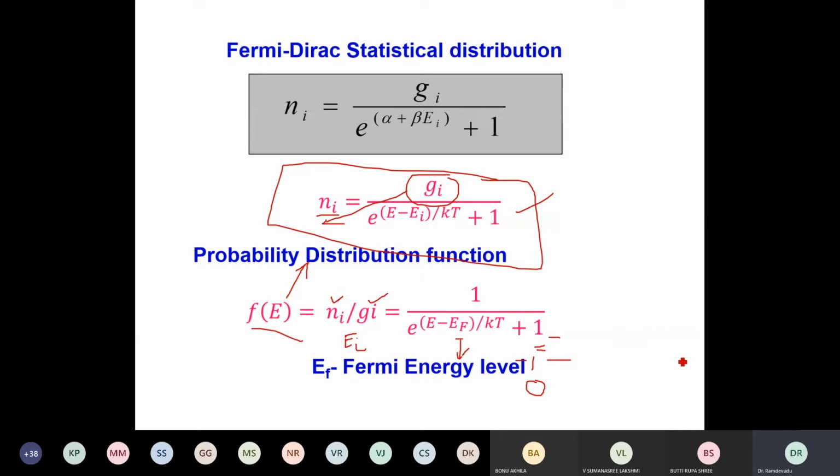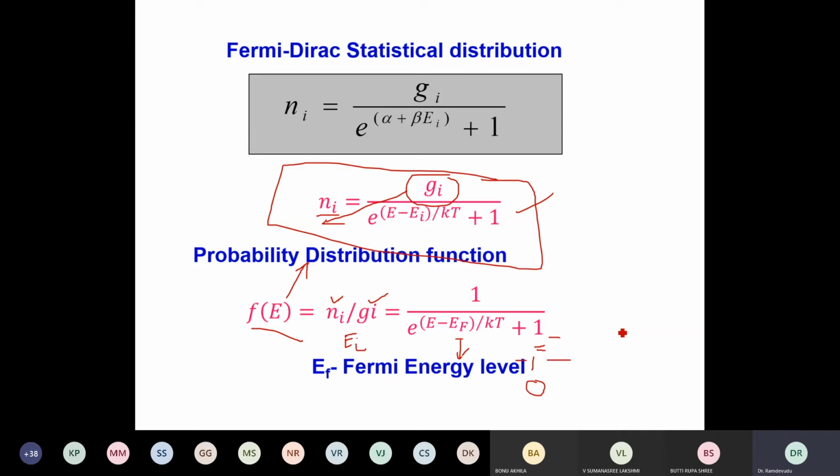And that reference energy level may or may not actually exist, just like the center of gravity or center of mass. The center of mass is the point at which we suppose the total mass is concentrated, but that will not be there actually. So we say that the Fermi energy level is a reference level, and that level may exist or may not exist in a given system. But from that reference level, we will calculate the other energies. Hence, the Fermi energy level is a reference level.